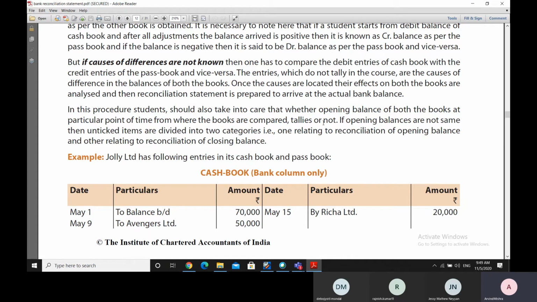You have to see the opening balance tallying, and if the opening balances are not the same, then the items are divided into two categories. One category will be the items which are the differences due to reconciliation of the opening balance, and other items will be relating to the reconciliation of the closing balance.